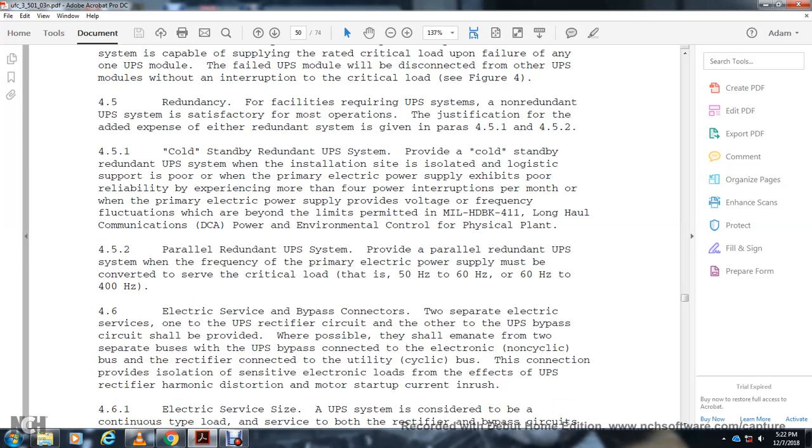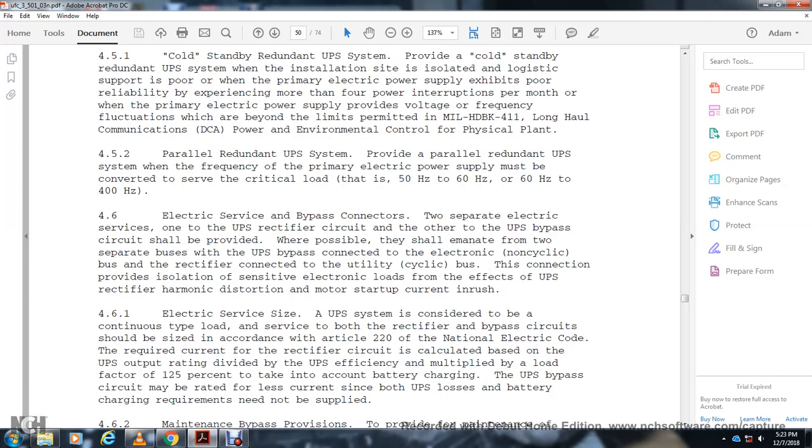46 Electrical circuit with the bypass to connect with 2 separate electrical circuits with the uninterruptible power system. Rectifier circuit with the uninterruptible power system. The bypass circuit shall, when possible, emanate from 2 separate buses for the electrical uninterruptible power system. Bypass connected with the electrical non-cyclic bus, rectifier connected to the utility cyclic bus. The connection provides isolation of the sensitive electronic load from the effect of the UPS rectifier harmonic distortion and motor startup current inrush.